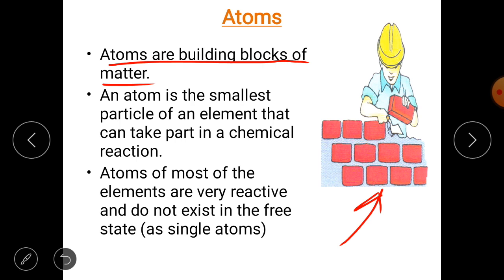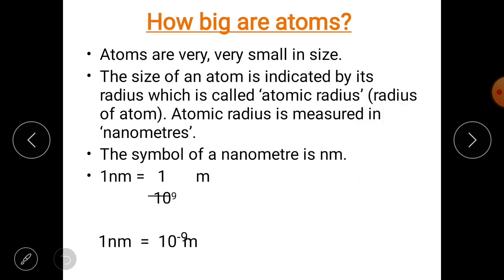Now we will see how big atoms are. First of all, you know that atoms are the building blocks of matter. Atoms are very small. The size of an atom is indicated by its radius, which is called atomic radius, or you can say radius of an atom. Atomic radius is measured in nanometer.